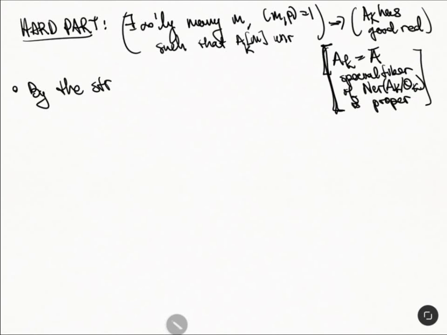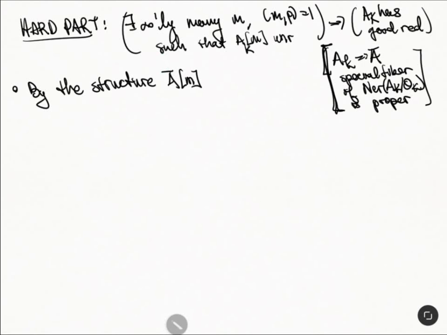and we will get to that in a moment. So I'm proving that the special fiber is proper. This is the definition of A bar, it's the special fiber of the Néron model. Okay, I'm pronouncing Néron a different way every time I say it.